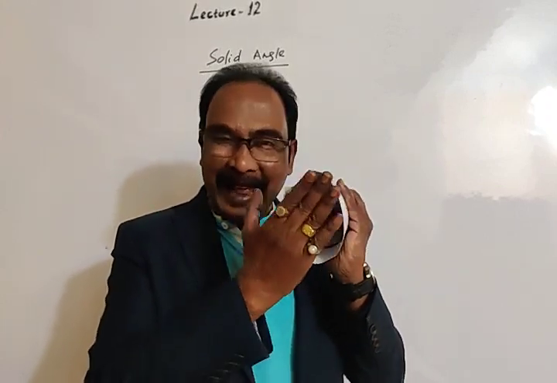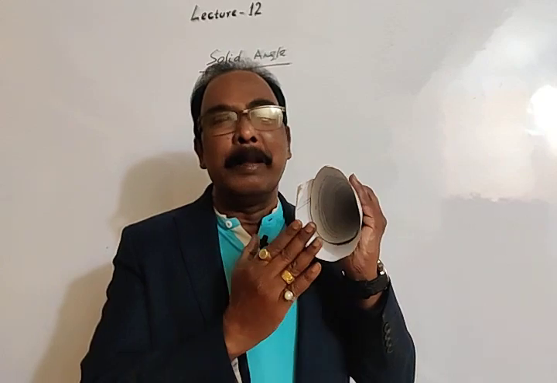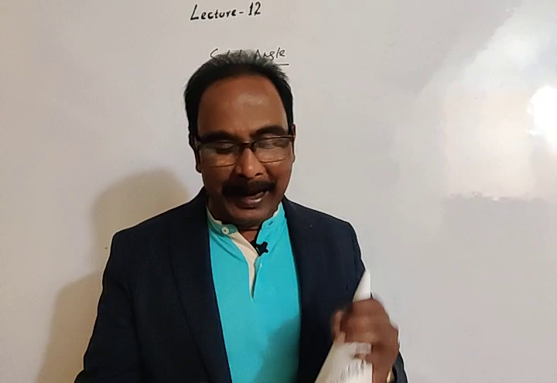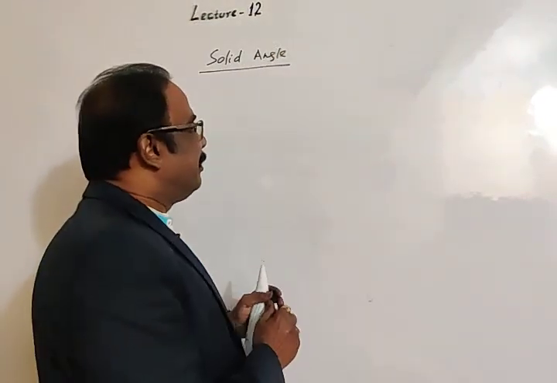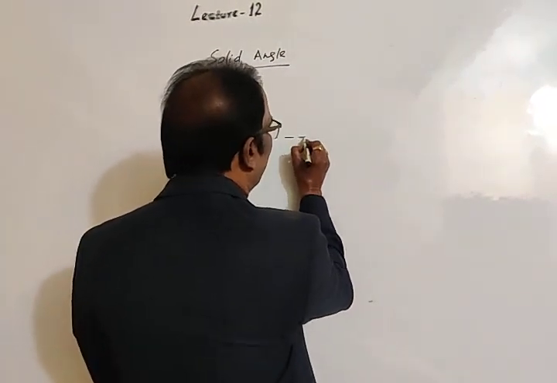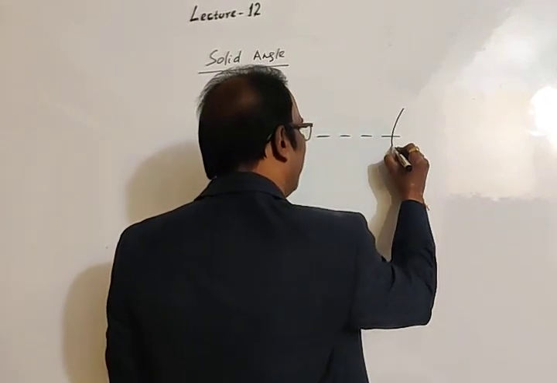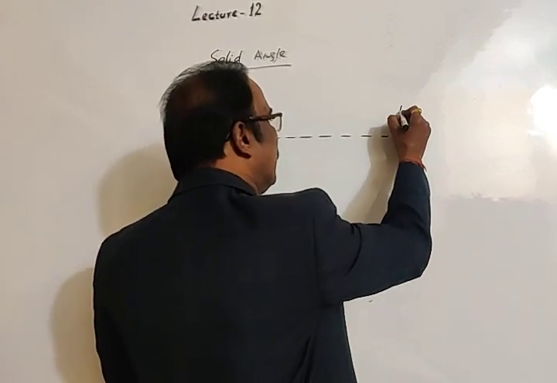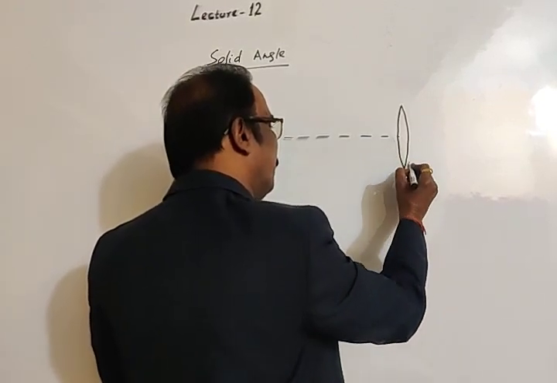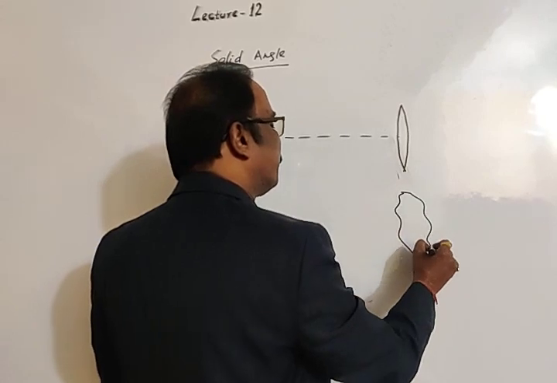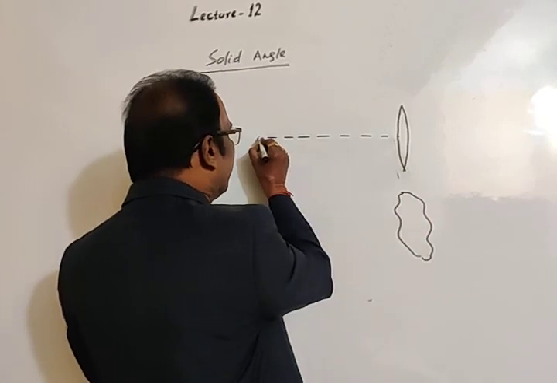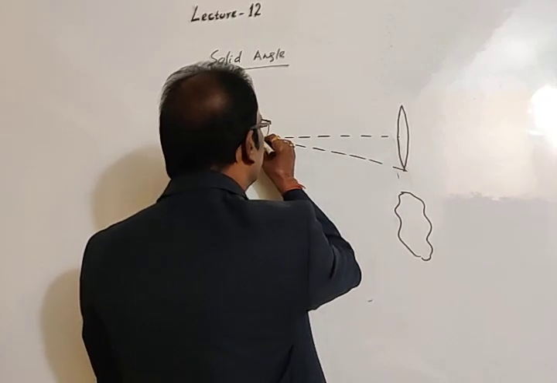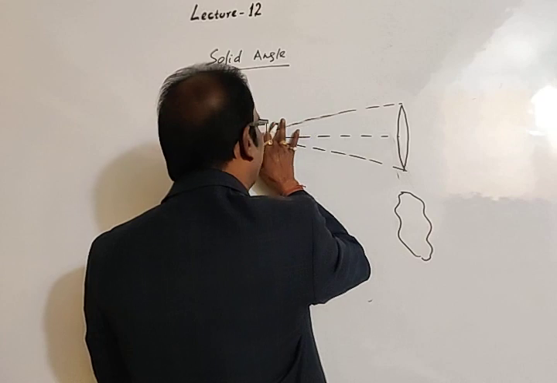This is an area. You may take this area as perfectly circular or any irregular shape, any shape you may take. If we take a circular area, or any irregular shape, then join any point O to all points on the circumference.